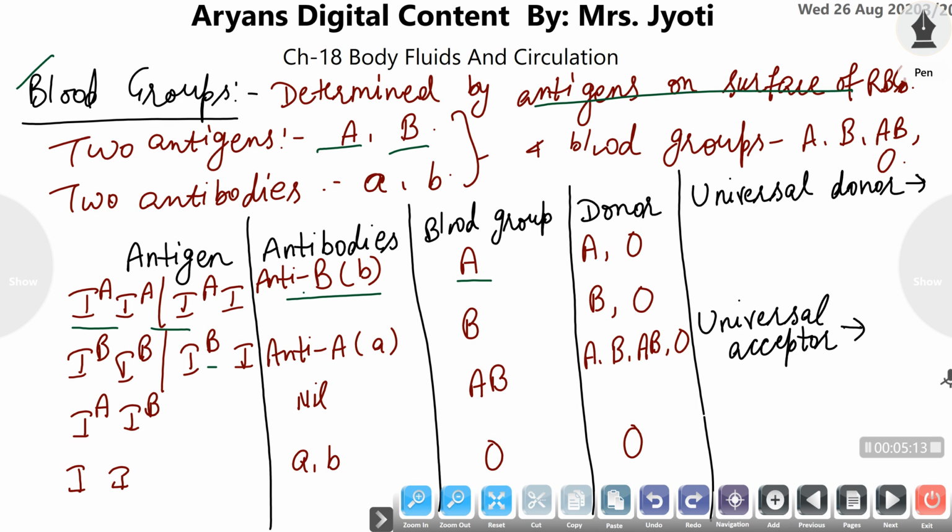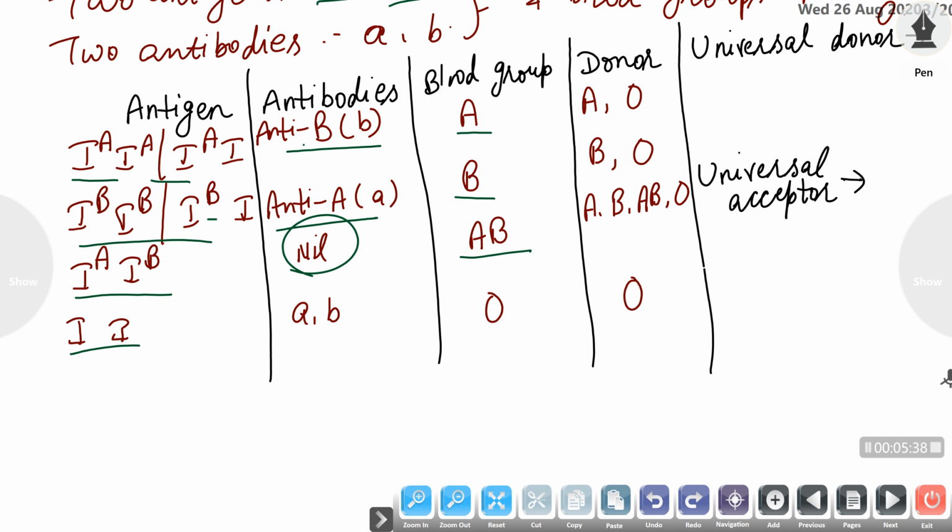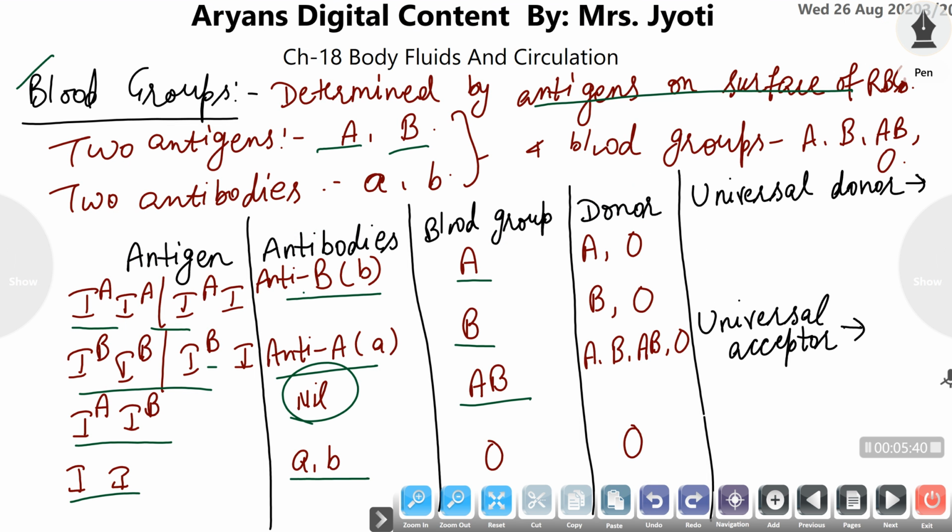If the person has B antigen, then its blood group will be B, but it will have anti-A antibodies. Antibodies are always opposite to the blood group. If the person has both A and B antigens, then it will have no antibodies and the blood group is AB. And if the person has no antigen, then it will have antibodies against both of the blood groups and its blood group will be O.